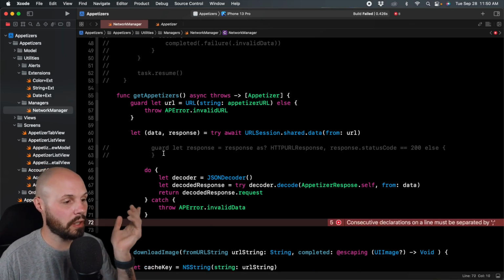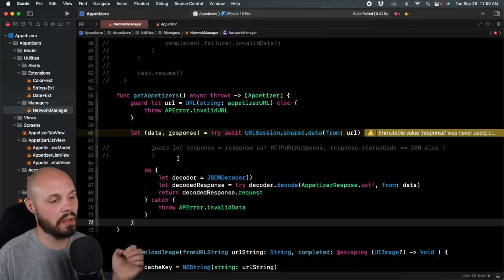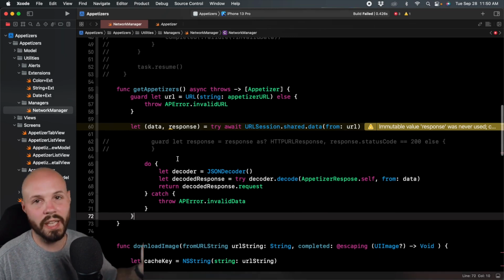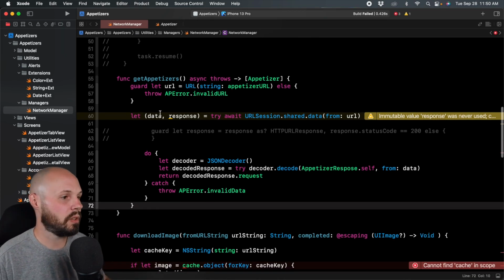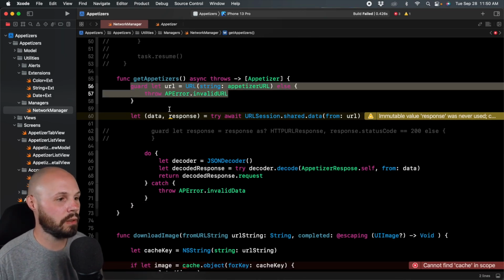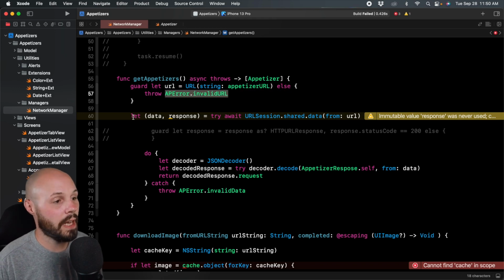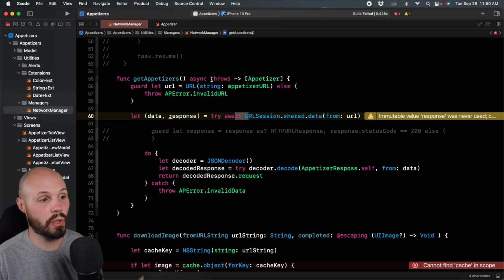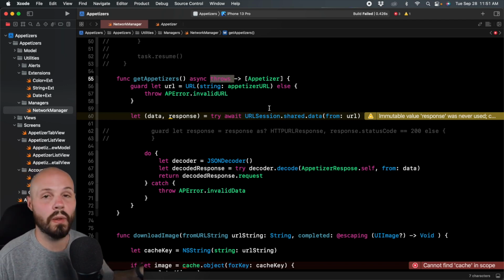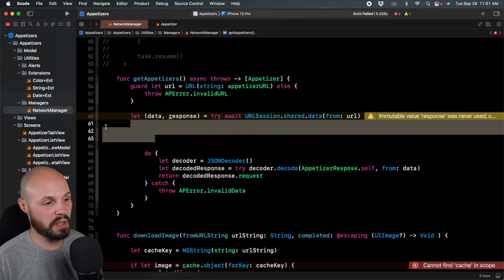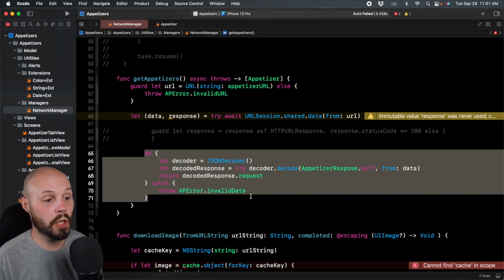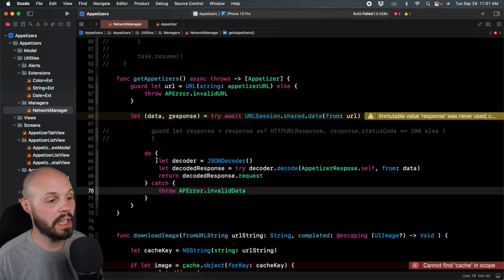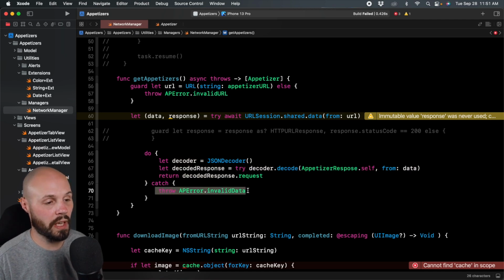So now if we go back and look, we're doing the same thing, but it's a lot simpler, right? Because we don't have to handle every possible exit. So we make sure we have our URL, cool, if not, throw invalid URL. And then we get our data and response back here. Because this is marked try and await, if it fails, it's just gonna throw an error, and we'll handle that accordingly. And then we're not worried about specific responses, so we can go right into decoding our data just like before. And if the decoding fails, we'll throw invalid data.